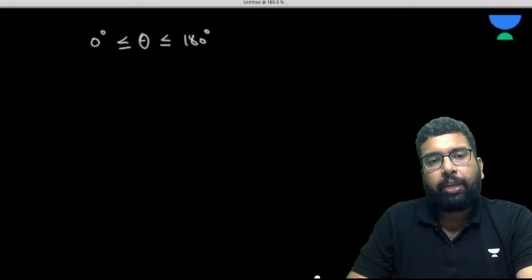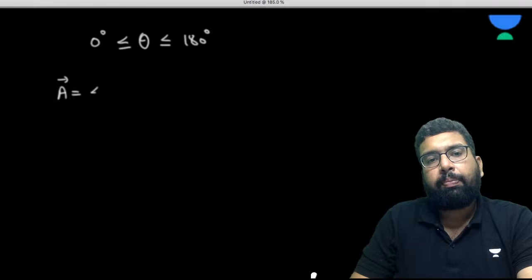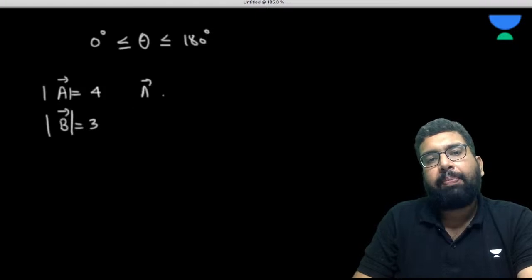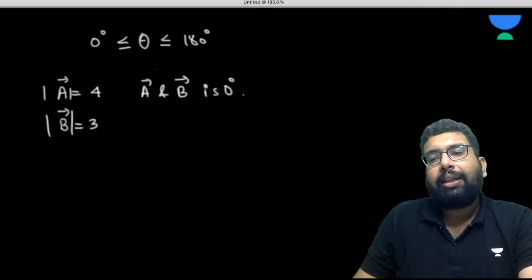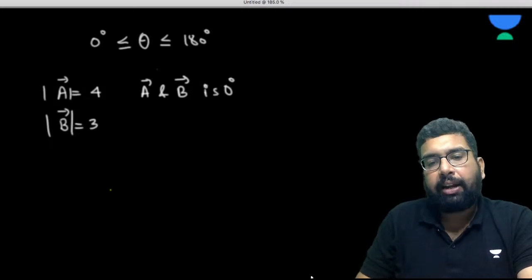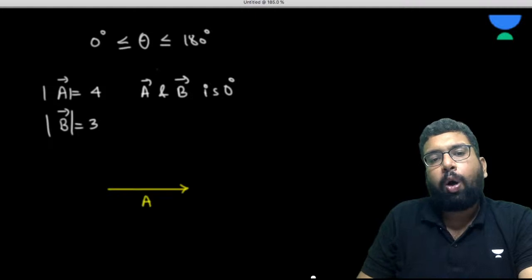So let's suppose we have a vector A that is 4 in magnitude, and we have vector B which is 3 in magnitude, and the angle between A and B is 0. Okay. Now, in this case, do you realize that when we are applying the law,